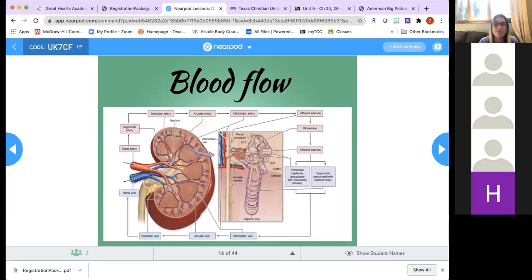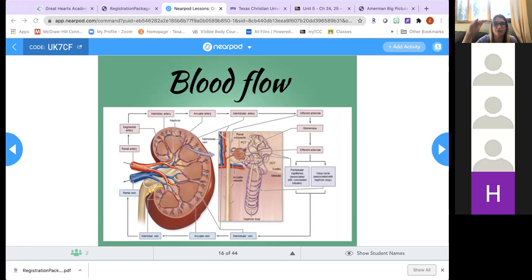All right, let's look at the blood flow here. Also a very important thing. I will ask you to maybe put these in order, so make sure that you're familiar with the blood flow here. The blood is going to enter the kidney, as I've mentioned before, through the renal artery. Renal artery will split into segmental arteries right as it enters the kidney through the hilum. Segmental arteries will branch into smaller interlobar arteries. These are going to run along the renal pyramids towards the cortex. So they're running along the sides here.